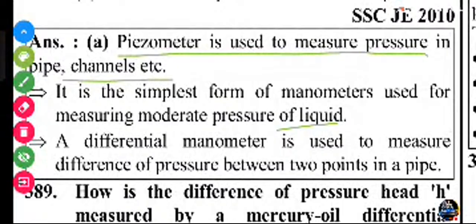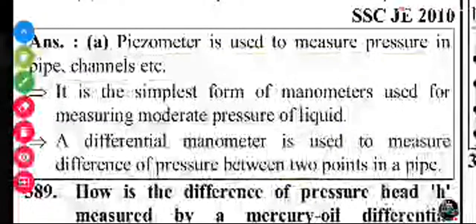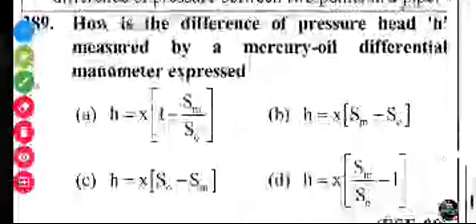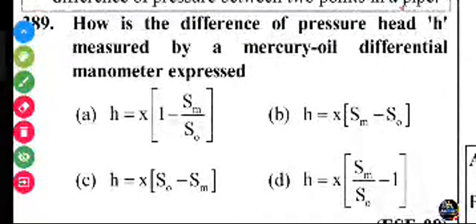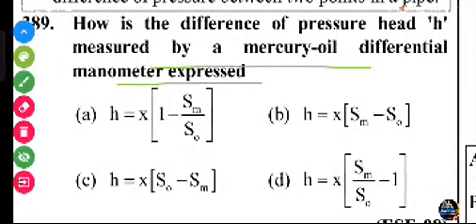A differential manometer is used to measure the difference of the pressure between two points in a pipe. How is the difference of the pressure head H, measured by the mercury oil differential manometer, expressed? H equals X into S, the specific gravity of the manometer liquid by the specific gravity of the oil. So D is the answer.